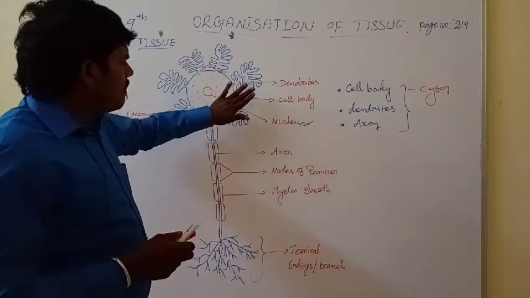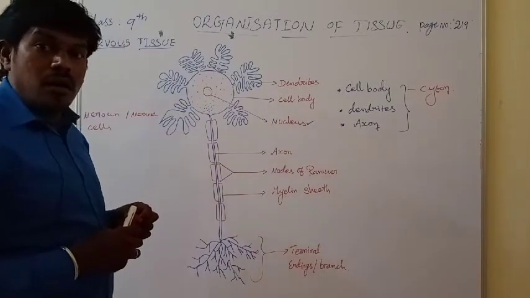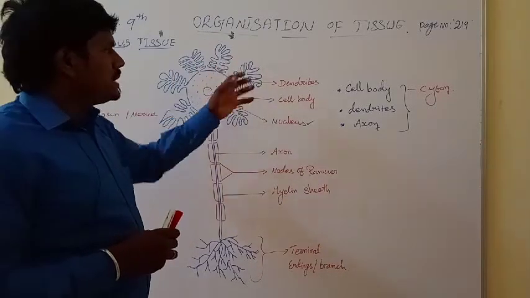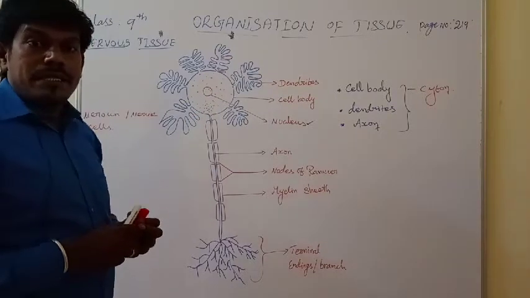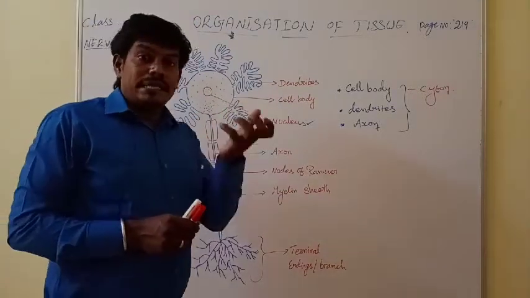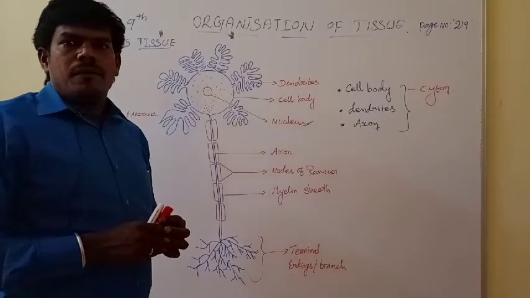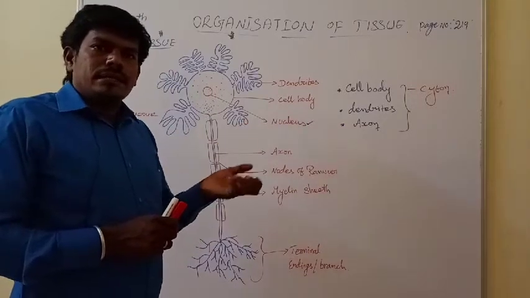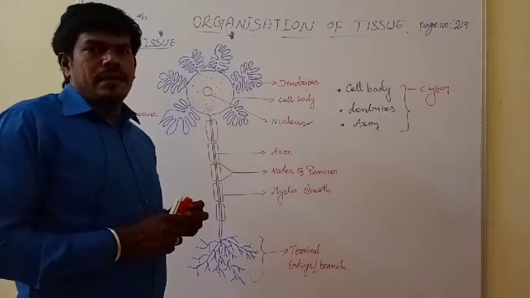So what is the main function? The dendrites or dendron are for receiving messages, receiving the stimuli. That means the impulse. They receive that signal.